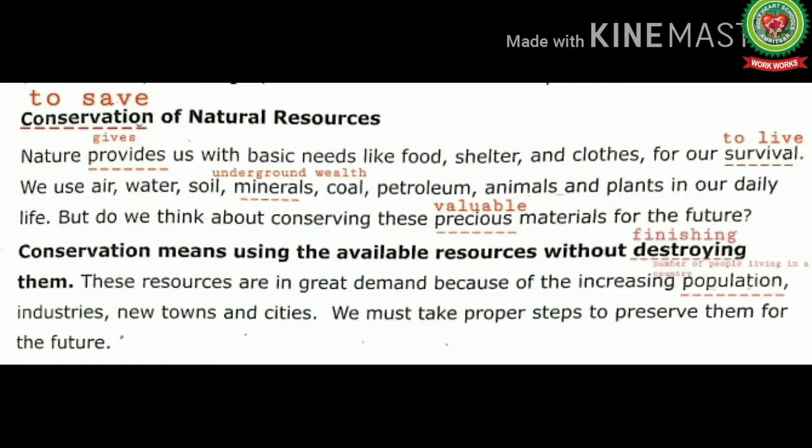Now, let's read the next. Conservation means using the available resources without destroying them. These resources are in great demand because of the increasing population, industries, new towns and cities. We must take proper steps to preserve them for the future. Now students, underline the word destroying means finishing. Next is population means number of people living in a country.